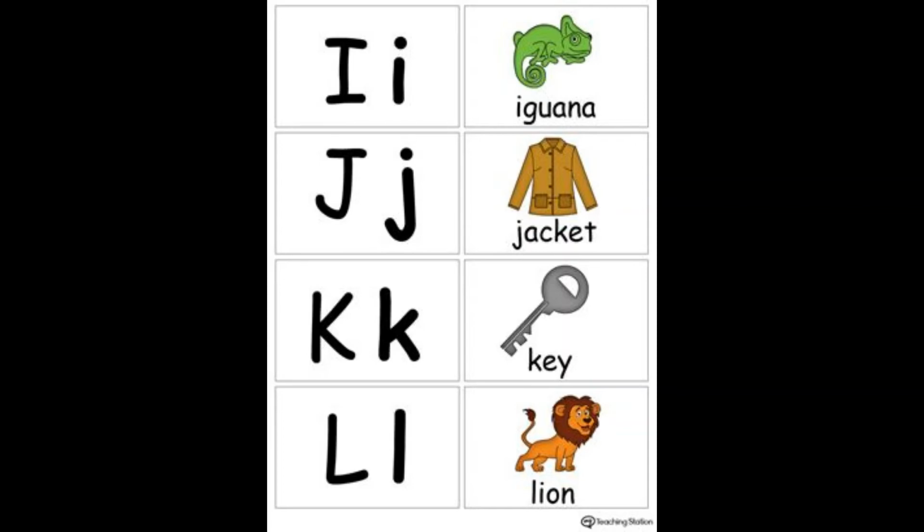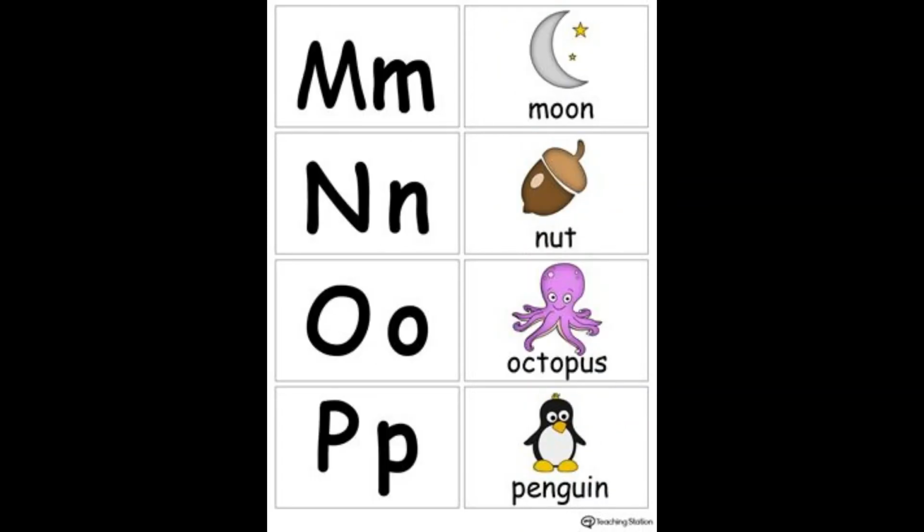Then the next letter is L. So the sound of the letter will be L. L for lion. Next comes the letters M, N, O, and P.